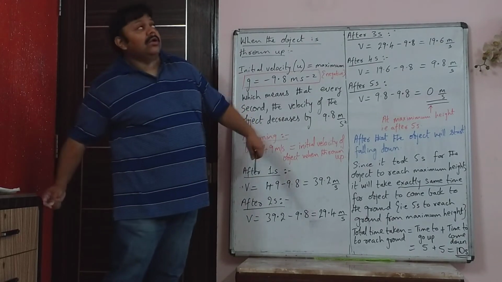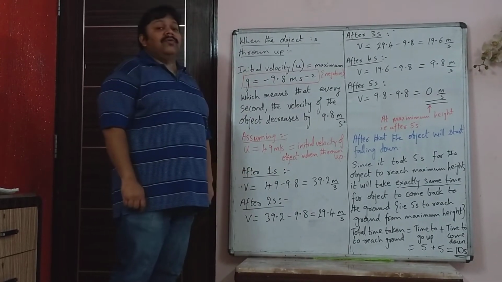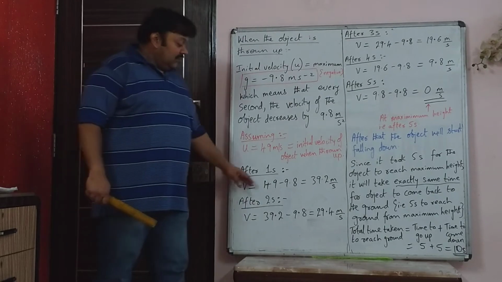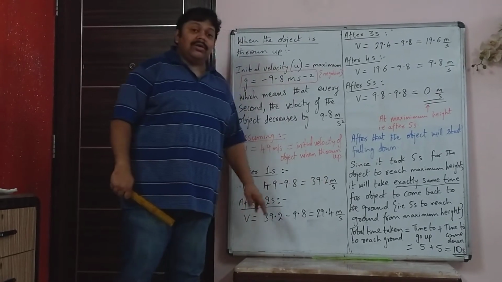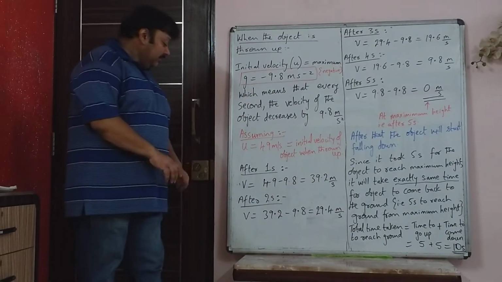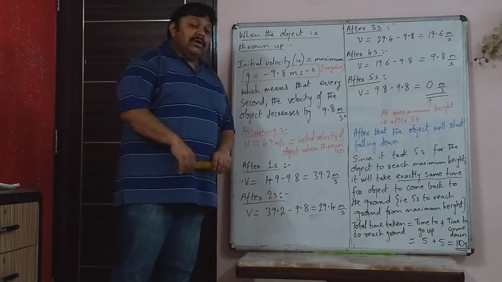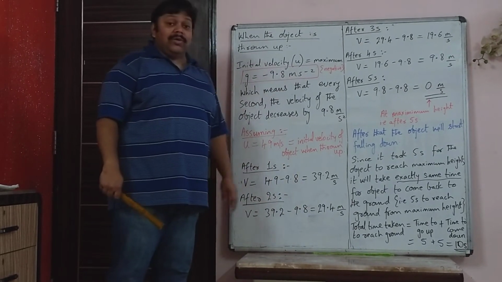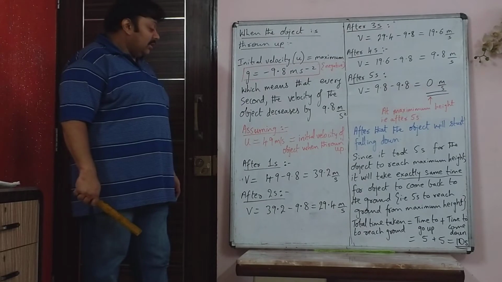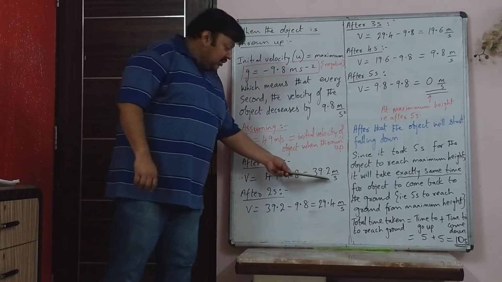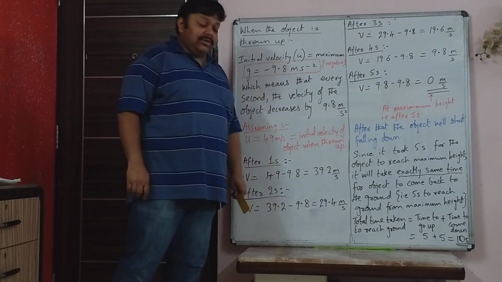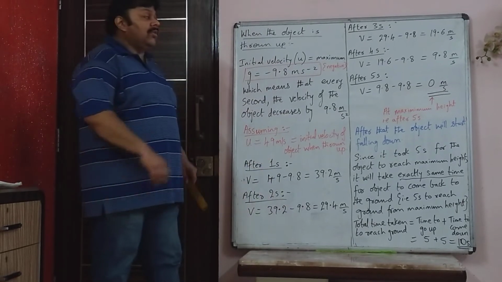When you threw it up at that moment, it was 49 meters per second. After 1 second, it has become 39.2 meters per second. After 2 seconds, it has become 29.4 meters per second, because this reduced by 9.8. So it has become 29.4.